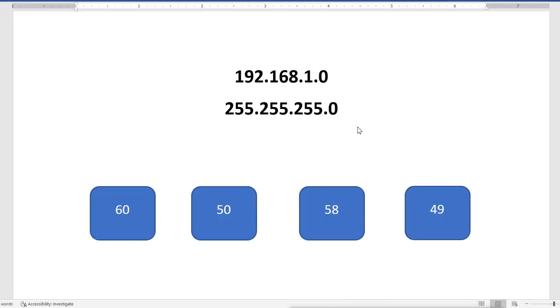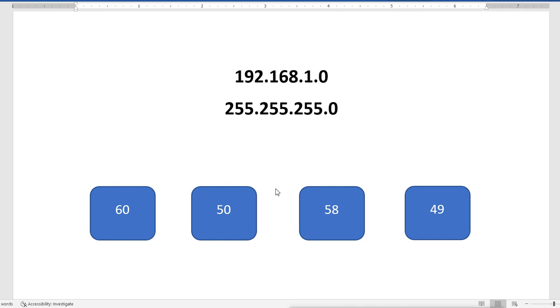Now how will we do the subnetting? First, we know why we are doing the subnetting. We are doing the subnetting because we have different departments in our organization, and we want them to be separated. We don't want them to interact with each other. We don't want to send one broadcast to another department. We just want them divided into small segments, so that it will be easy for us to troubleshoot and manage.